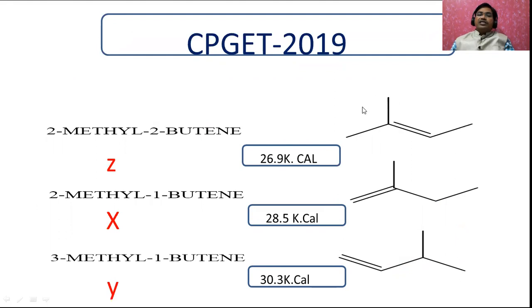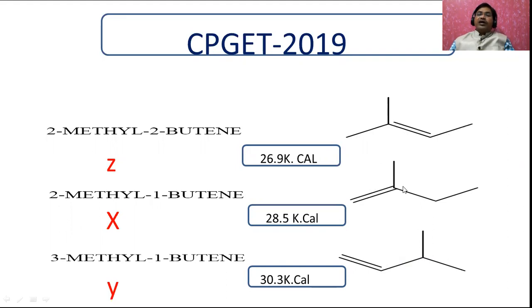Why? Because this is more symmetrical when compared to this and compared to this. See, the double bond is present between this and this, at the center. Therefore, it has more stability when compared to here. Whereas here, this double bond is shared with this carbon, and there is a methyl group. That's why this is more stable than this. And how do you recognize the stability? Remember like this: symmetry is more, meaning the double bonded carbon is attached to different alkyl groups. The more alkyl groups attached to the double bond, the more stable it is. Here 2 and 3 alkyl groups are there. That's why it is more stable.